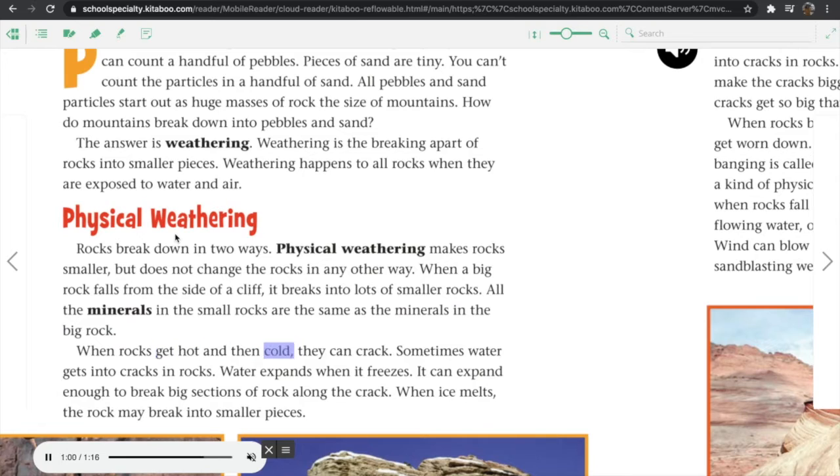When rocks get hot and then cold, they can crack. Sometimes water gets into the cracks in rocks. Water expands when it freezes. It can expand enough to break big sections along the crack. When ice melts, the rock may break into smaller pieces.